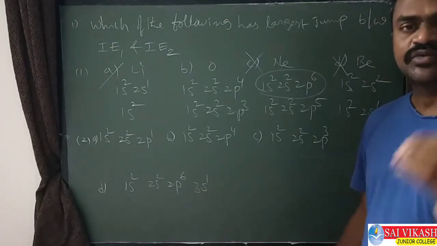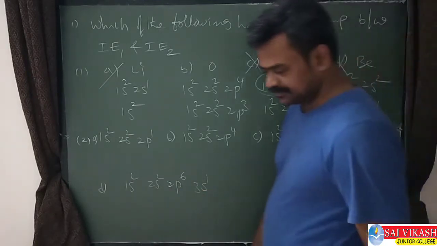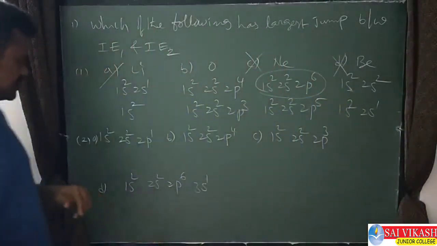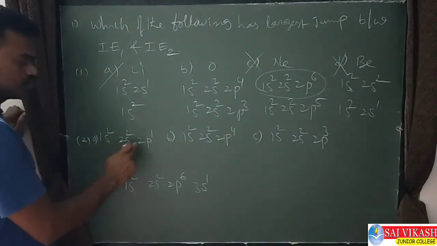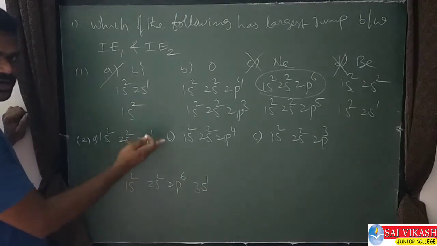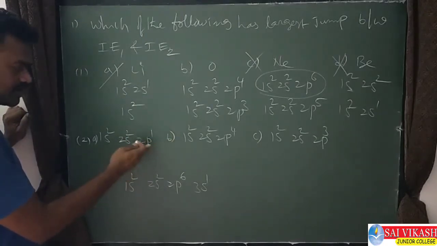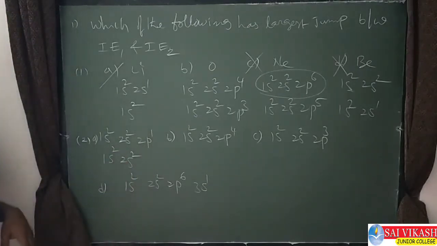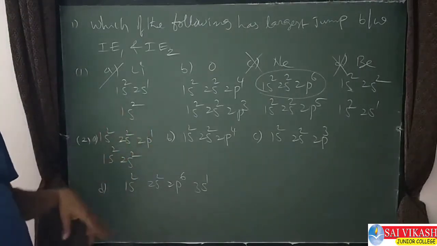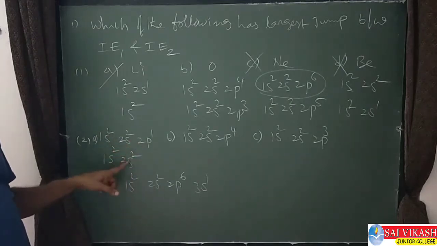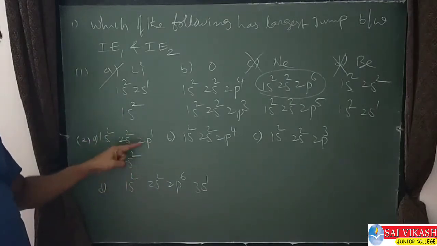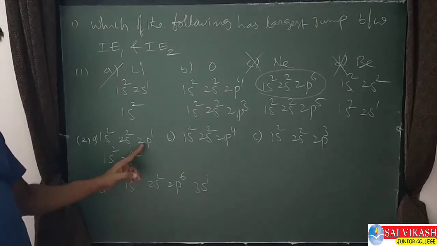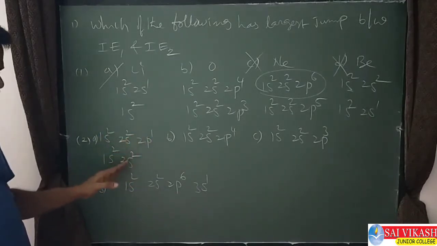So let us remove the first electron from all of these. Here 1s2, 2s2, 2p1. Yes, one electron can be removed easily. After removing one electron, it becomes 1s2, 2s2. One electron is removed. The shell is the same after removing also, but the subshell is lost. 2p is completely empty over here. 2s2 it forms.